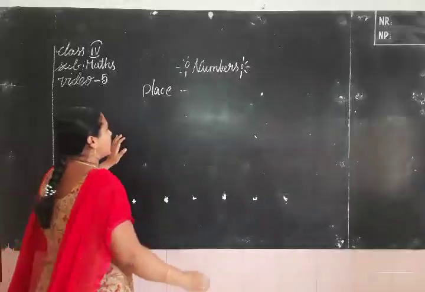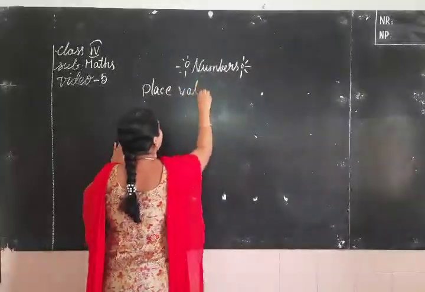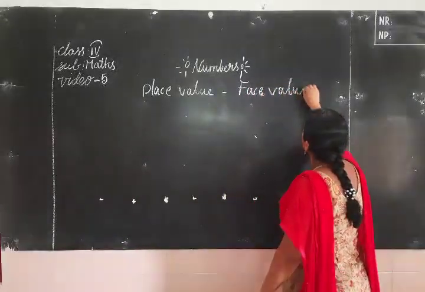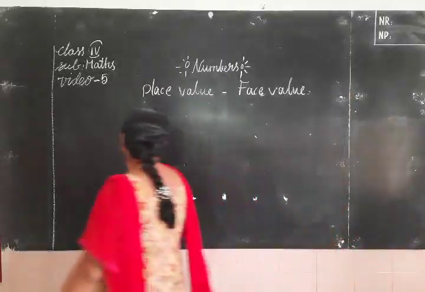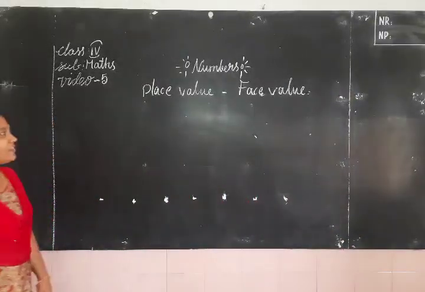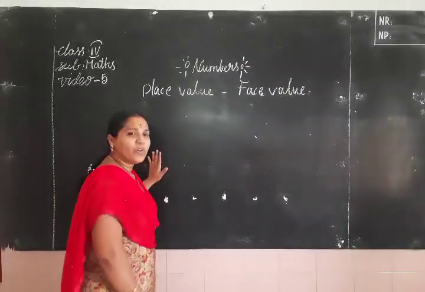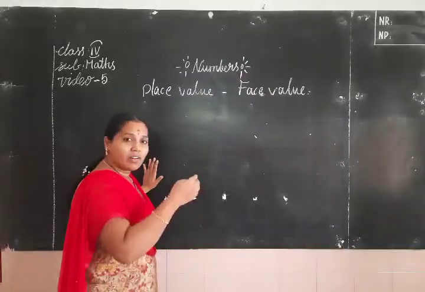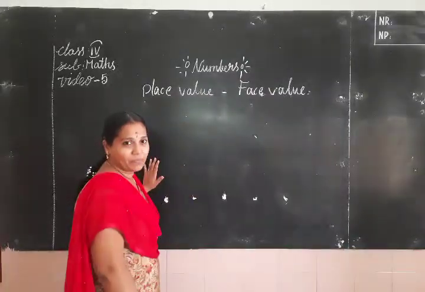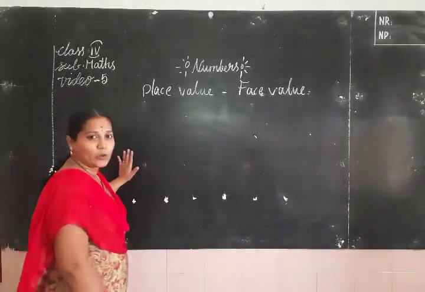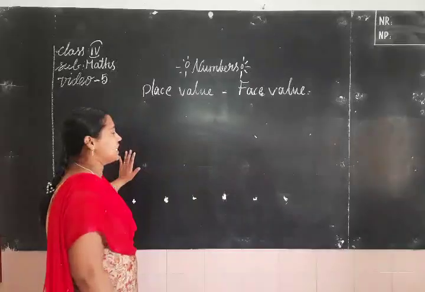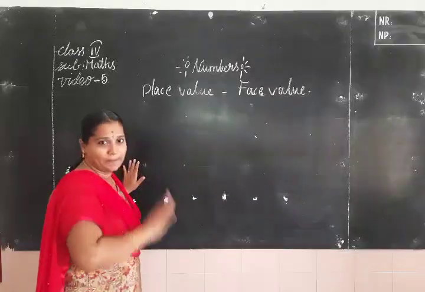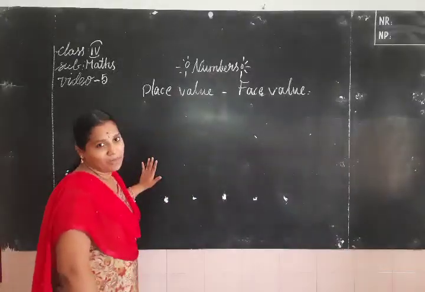Today we are discussing the topic of place value and face value. What is the definition of place value? Place value of any digit depends upon the places. The place value of any digit is according to its position or place in the number. That is the definition of place value.